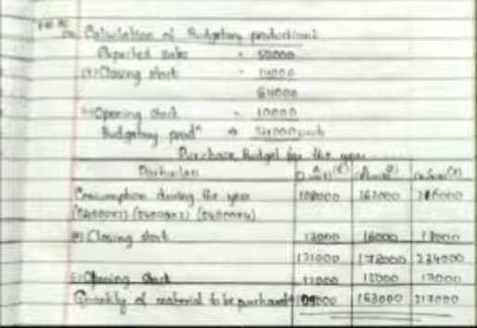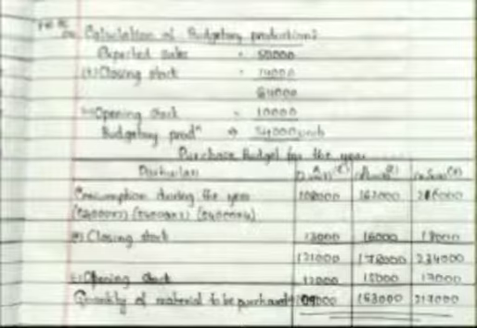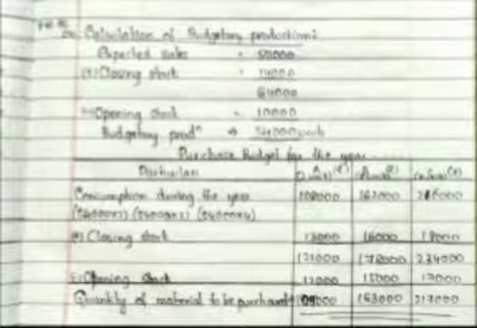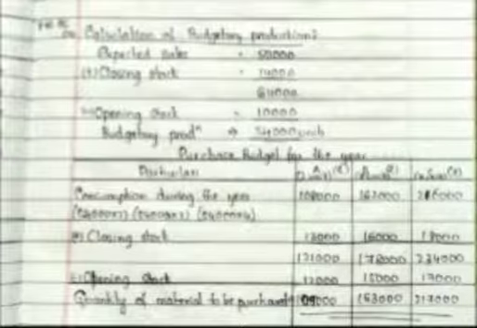Next we'll see some problems under budgetary control. Just see the new question bank, page number 84, question number 4. It's a 12 marks question. The sales director of a manufacturing company reports that next year he expects to sell 50,000 units of a certain product. Expected sales is how much? 50,000. The production manager consults the storekeeper and costs his figures as follows. Each unit of the product requires 2 units of raw material A.